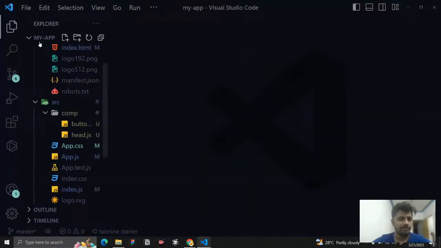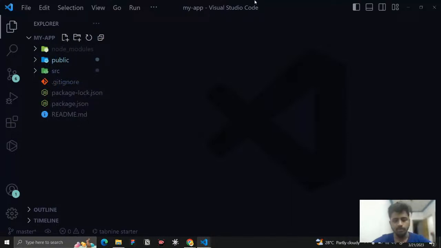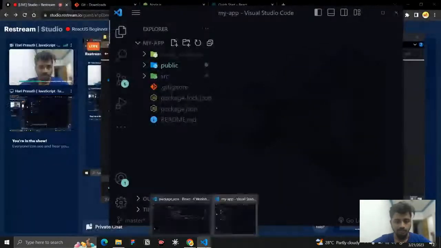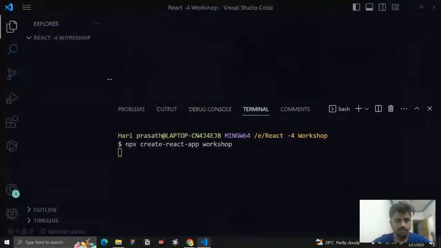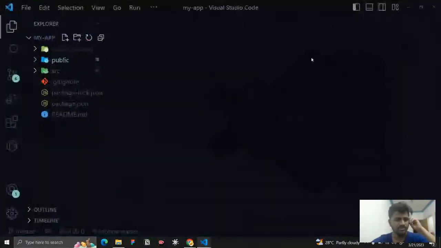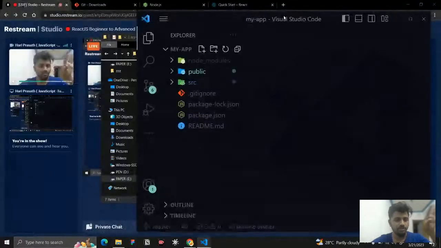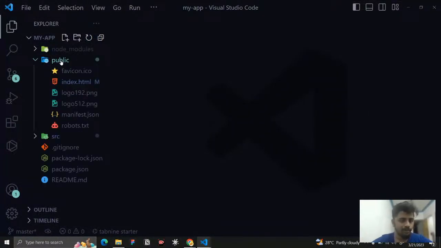Okay, I will explain the basic structure. SRC, my app. So right now we are here and our newly created file is still installing. It will install later, no problem. There is a problem in installing, I don't know what the issue is. Let me see. Sometimes it will happen because of network issues; it depends upon the internet connection. So these are the files you are getting.